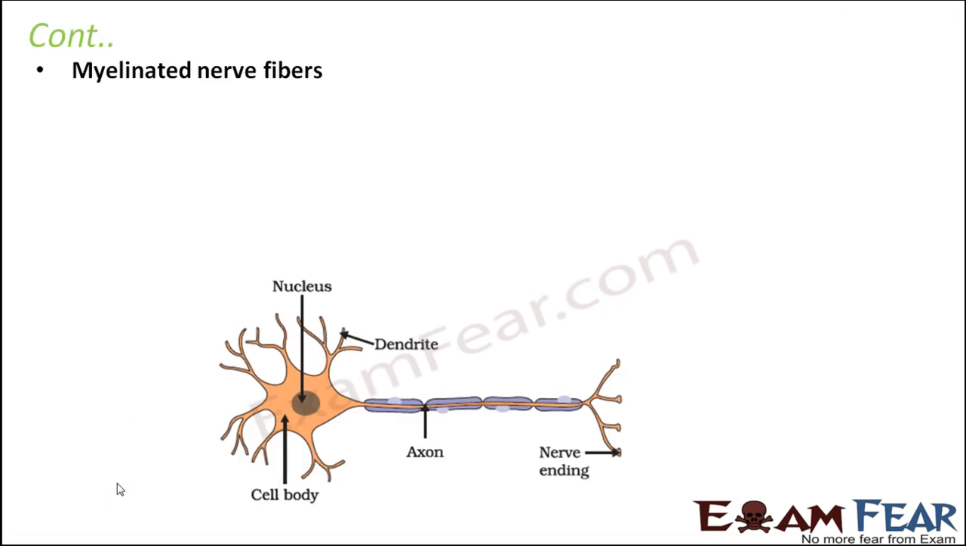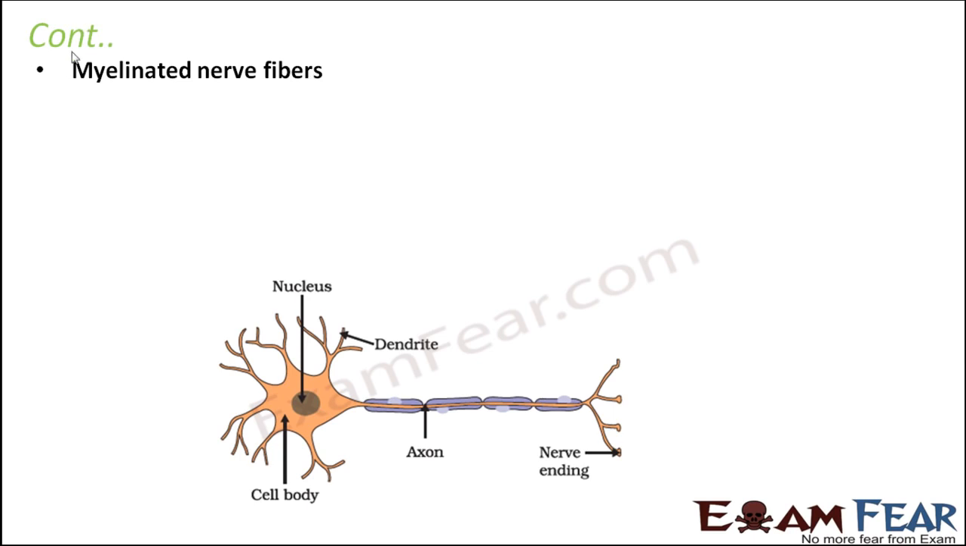Now, as far as the structure is concerned, one more part of the structure which we did not discuss in the last slide is this: when you look at this axon, even outside the axon there is some covering, there is some structure which you see in grey. So what is that structure? Based on the presence or absence of that structure, there are two types of nerve fibers. One is myelinated nerve fibers and the other one is non-myelinated nerve fibers.